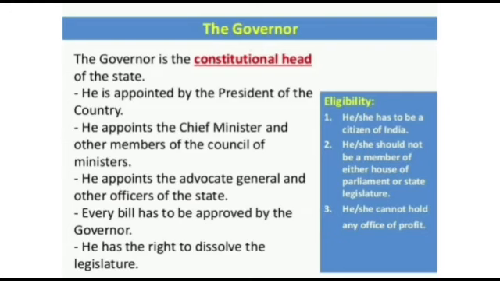The governor is the constitutional head of the state. He is appointed by the president of the country. He appoints the chief minister and other members of the council of ministers. He appoints the advocate general and other officers of the state. Every bill has to be approved by the governor. He has the right to dissolve the whole legislature.